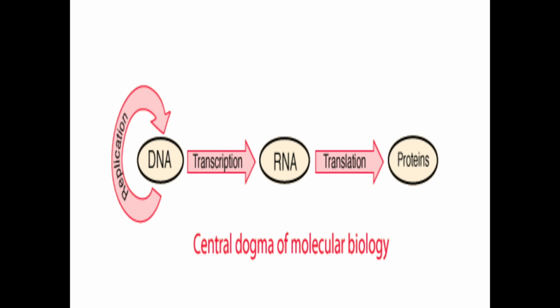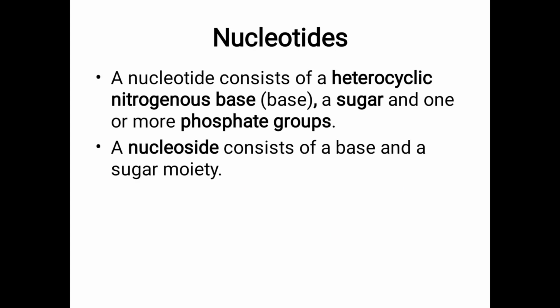That is very important. So these are connected to one another. This is called the central dogma of life. Okay. So nucleotides contain a heterocyclic ring structure, a nitrogenous base, a sugar and one phosphate group. See, a nucleoside consists of a base and a sugar moiety. Nucleoside contains base and sugar, but nucleotide contains base, sugar and phosphate group. That is the difference between nucleotide and nucleoside.